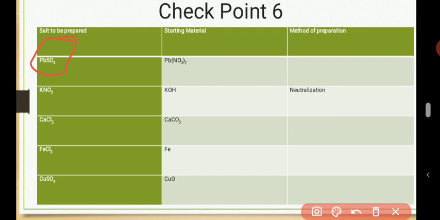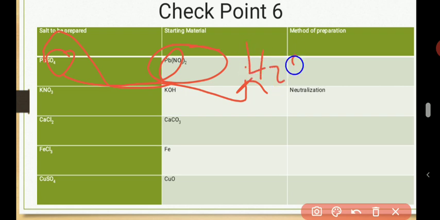So if I'm starting with Pb(NO3)2, that means I already have something that will give me the Pb aspect of the PbSO4. This Pb has already supplied what I need there. So I need SO4 more, and it must be a salt that is soluble. You know what else I can use? I can use H2SO4. I can use H2SO4 or any other soluble compounds.